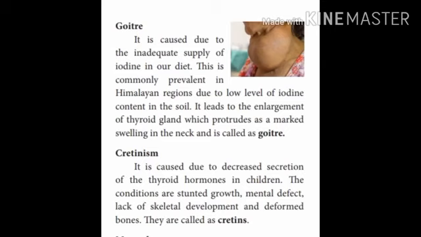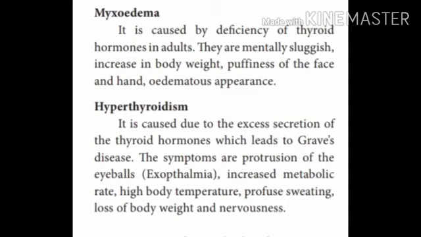The second abnormality is cretinism. It is due to decreased secretion of the thyroid hormone in children, and it is a condition of stunted growth, mental defect and deformed bones. They are called cretins. The third deformity is myxedema. It is caused by the deficiency of thyroid hormone in adults. They are mentally sluggish, with increase in body weight, puffiness of the face and hand, and an oedematous appearance.